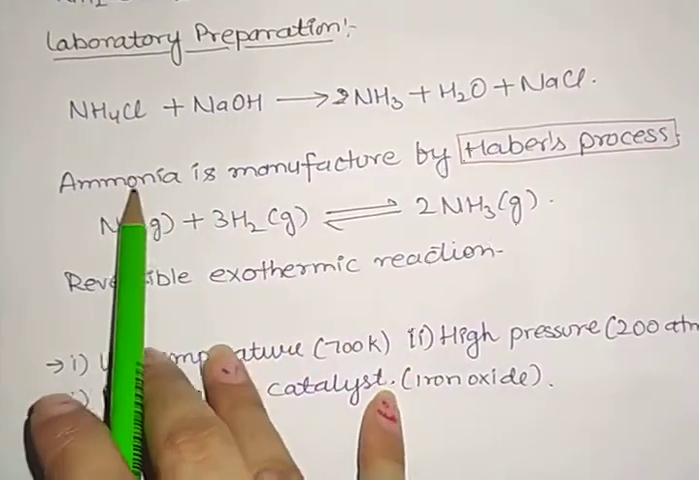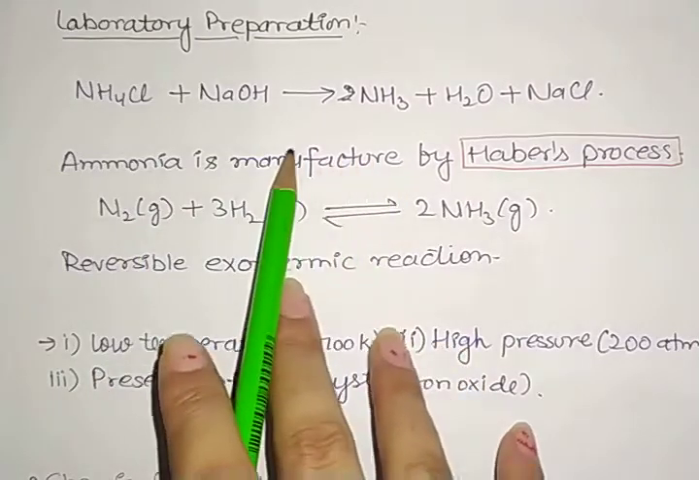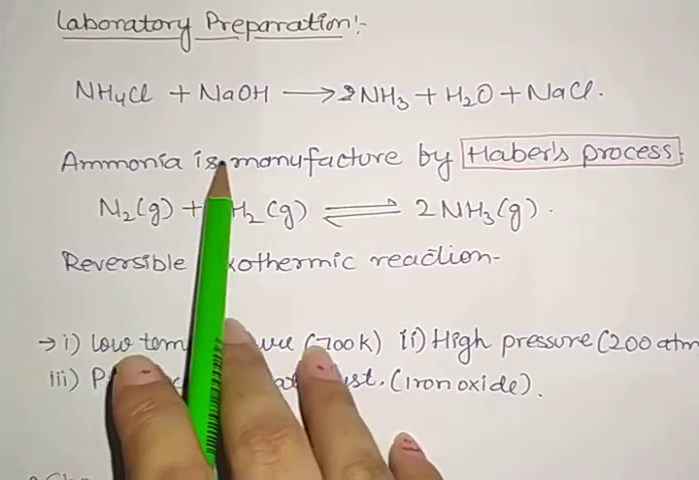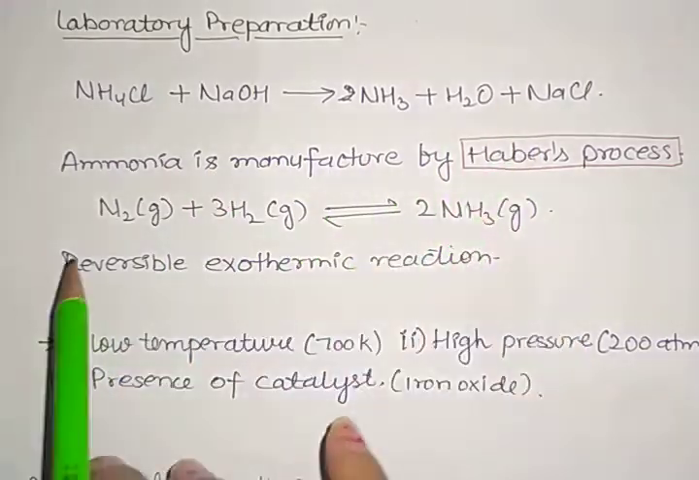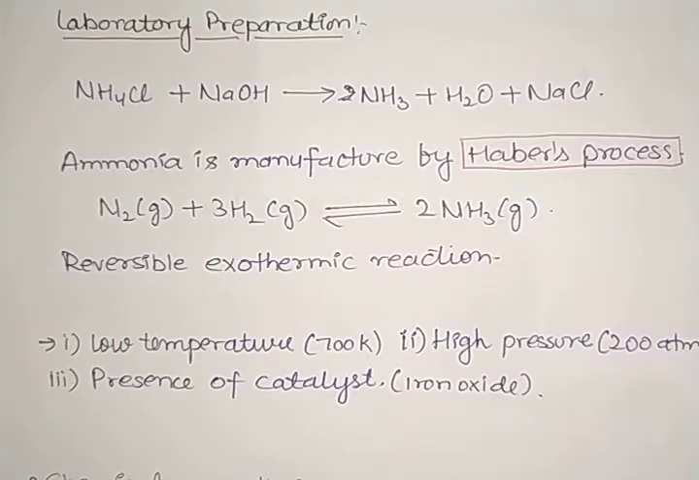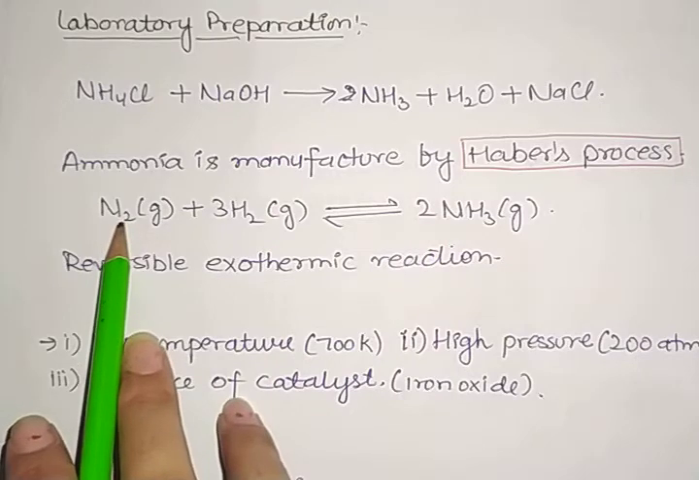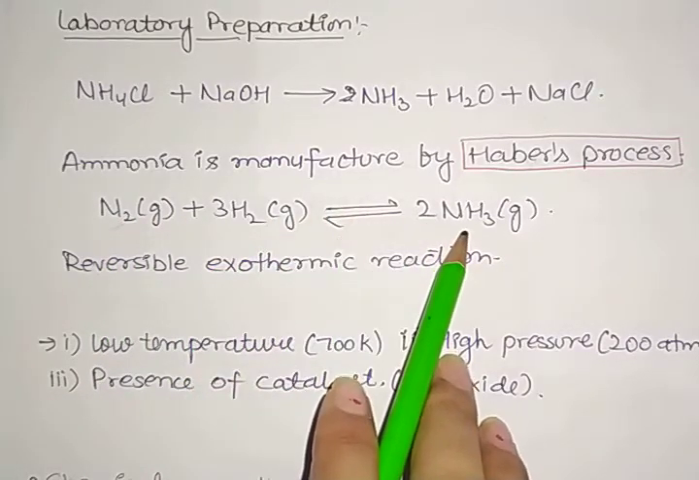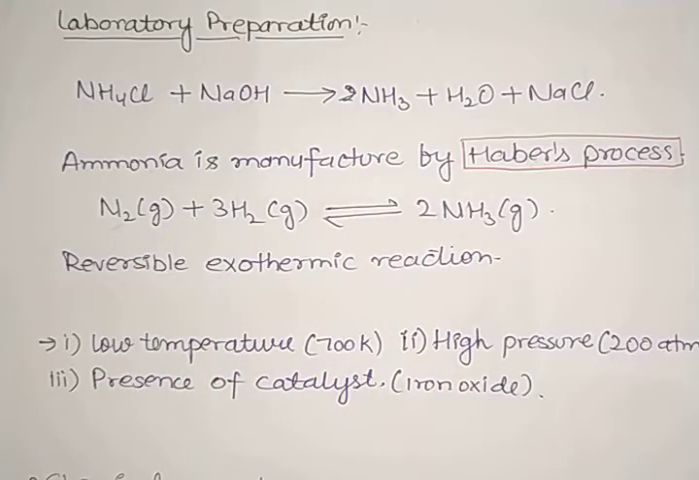Important point: remember that a 1 mark question may be asked from here, by which process ammonia is manufactured. You have to remember that ammonia is manufactured by the Haber process. Now how is the Haber process done? We take nitrogen gas and H2 gas, and here we have the formation of NH3. This is a reversible exothermic reaction. As you can see, it is reversible, and this is an exothermic reaction.